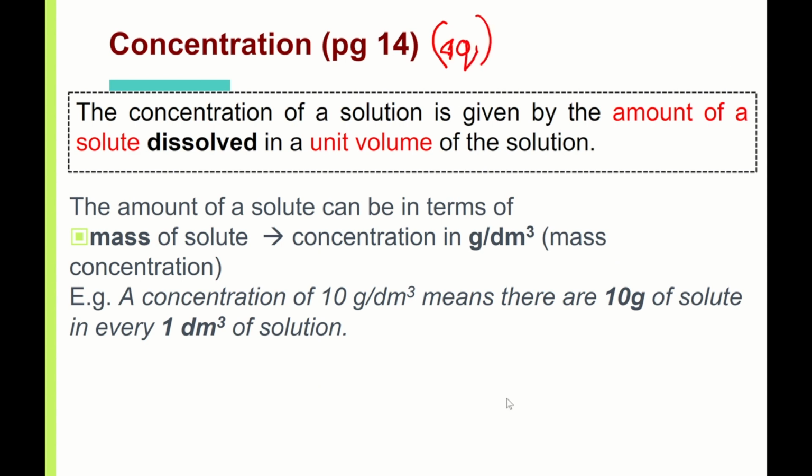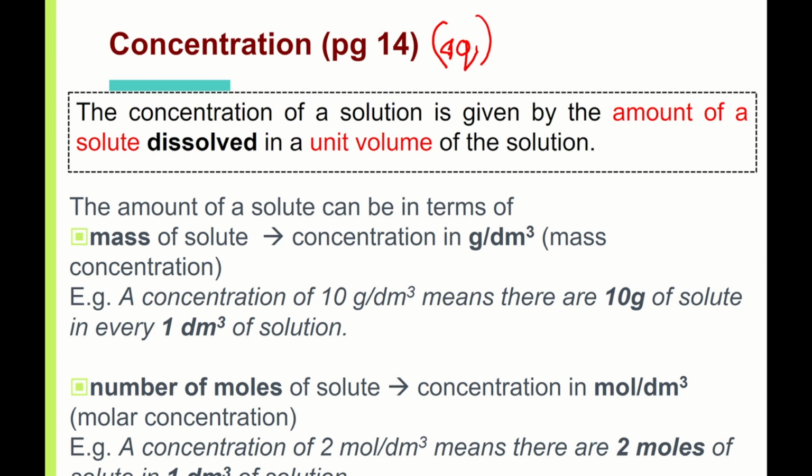Okay, so concentration can be expressed in 2 ways. One is mass over volume: the mass dissolved in a fixed volume. For example, in this case, every 1 dm cube of solution, I add 10 grams of sugar, for example. Every 1 dm cube of solution, I add 10 grams of Milo powder.